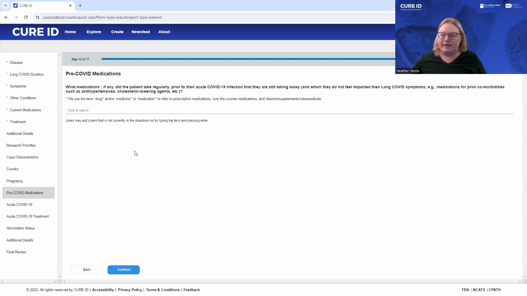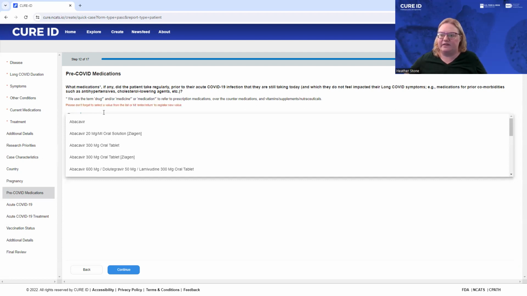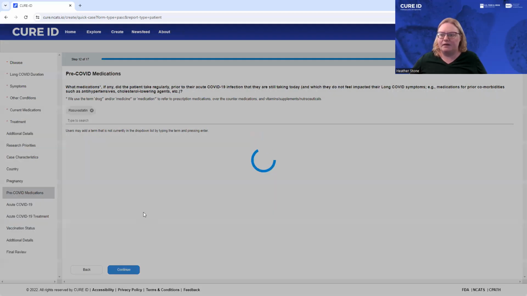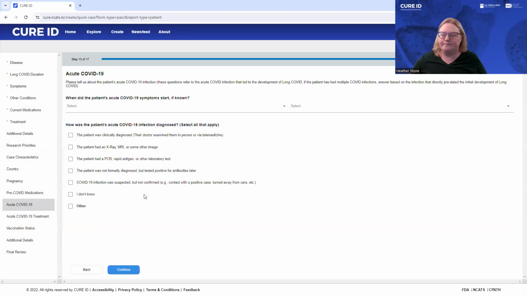And then we come to the page where we ask about the medications the patient was taking regularly prior to their acute COVID-19 infection, which they continue to take. For example, the patient might have been taking rosuvastatin as a cholesterol lowering agent, which I would therefore include. Select continue to move to the next screen.